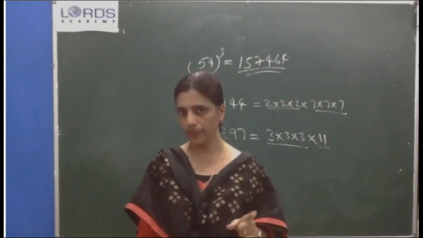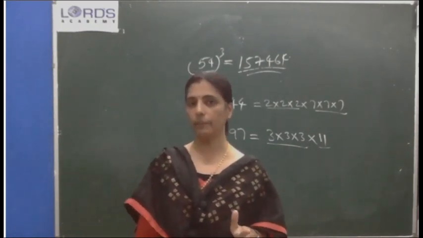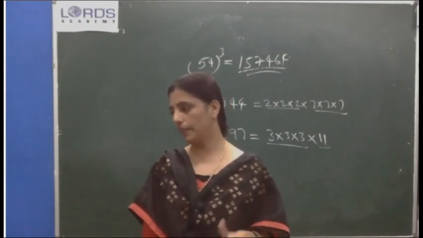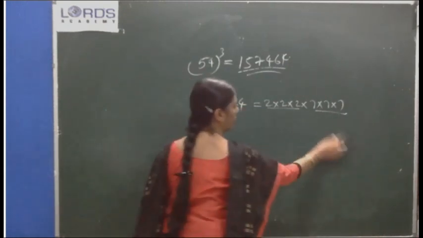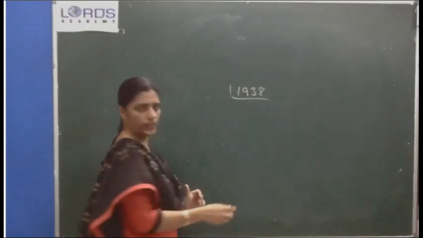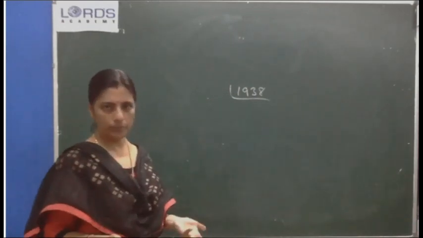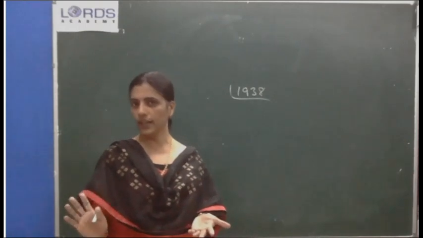There also, last class I didn't complete, I think. So 6th subdivision, 1938. Question number 2, 6th subdivision 1938. It's not a perfect cube, because I told only third subdivision and 5th subdivision, those two only are perfect cubes.